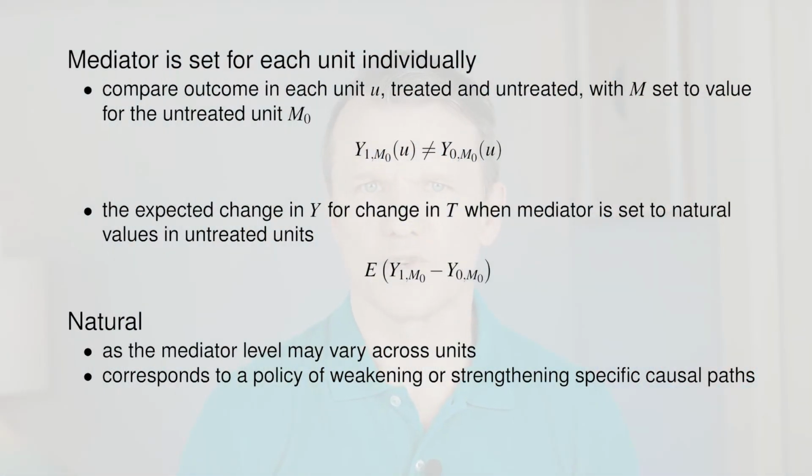Same as in the control direct effect, we can compare potential outcomes in each unit u, treated and untreated, with the mediator set to a specific value. But here, the mediator is set for each unit individually. Natural direct effect in a population is the average change in outcome when the mediator is set to values naturally occurring in untreated units. And whether treated or untreated, it's the value m0 had the unit not been treated.